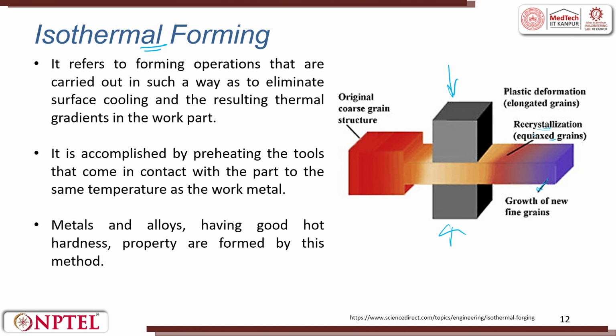If you go back to casting, you will see equiaxed grains formed just close to the mold metal interface. You can see that, right? Why are these grains formed? Because there is a gradient. A similar thing is happening here. With plastic deformation, elongated grains are there. Then you have equiaxed grains on the top because a thermal gradient is there. When you try to push it further, there is a growth.